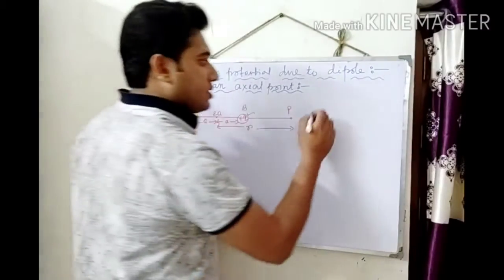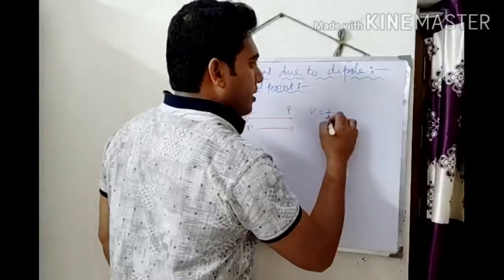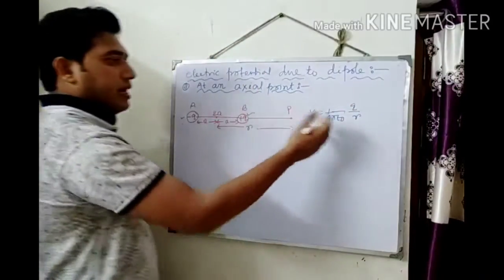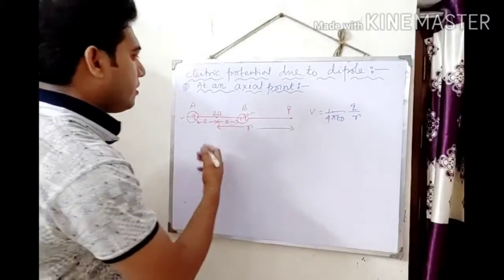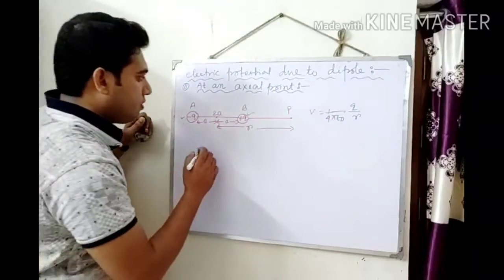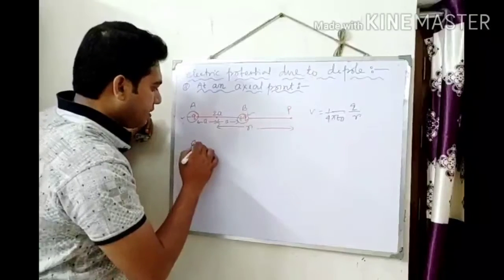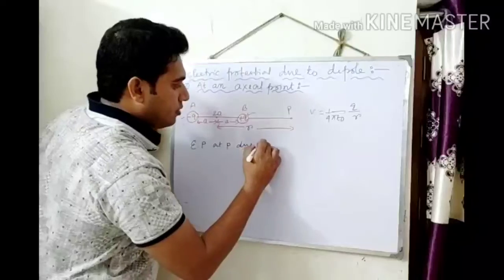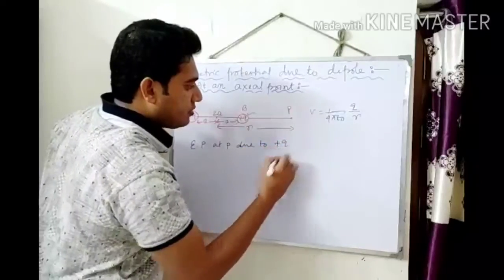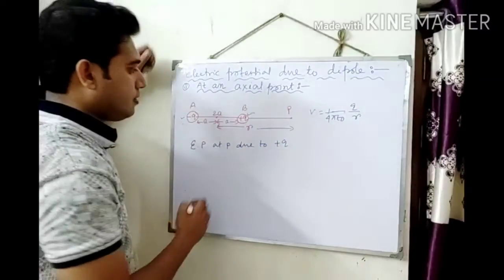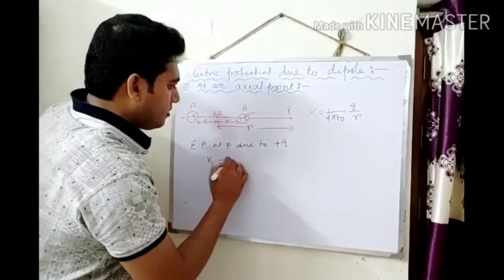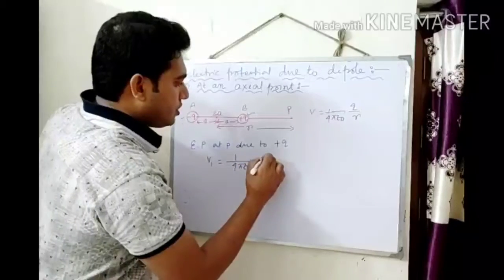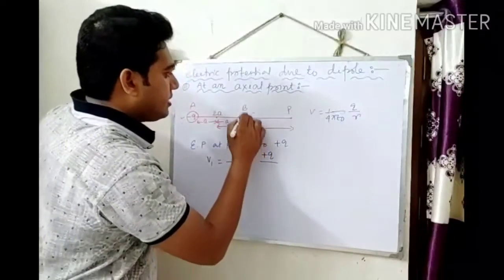We know the expression of the potential: 1 by 4 pi epsilon naught Q by R. By applying this expression we will find the electric potential. So the electric potential at point P due to the positive charge, suppose it is V1, is 1 by 4 pi epsilon naught, positive charge plus Q, and the distance is BP.